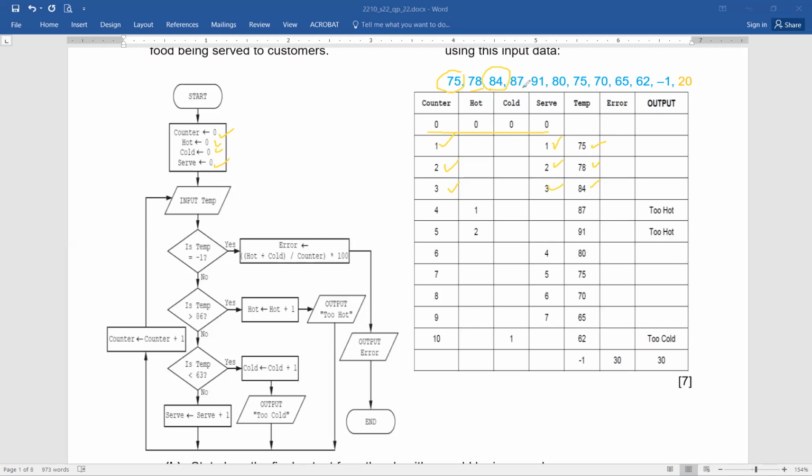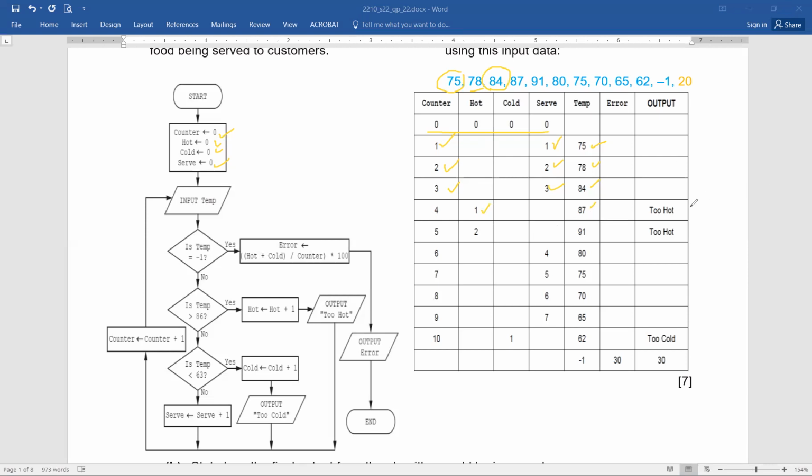Now the next input is 87. Not -1, but here you can see now it is meeting the criteria, this condition is met. Above 86, yes, true. So it moves here. The value of hot, that was 0. And again, you can see now, it's better if you leave all of them blank, like you can fill in with zeros also, that's perfectly okay. But it's always suggested that make it more readable and leave all this blank and just show the change wherever it's occurring. So the value of hot will be increased by 1, as this is the scenario.